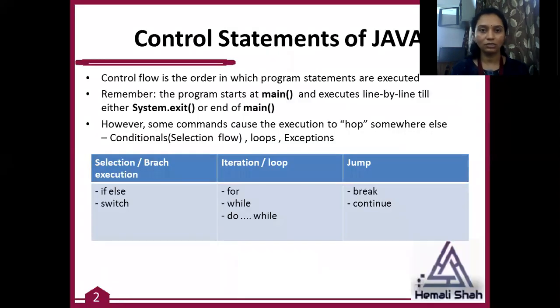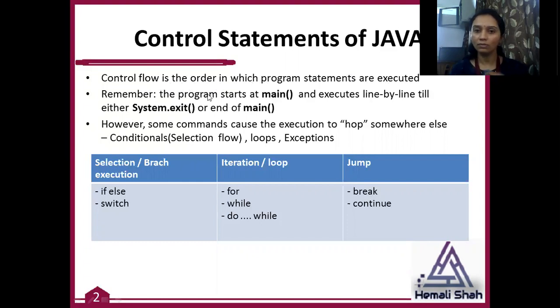So let us first talk about what control statements are. Control statements basically control the flow. Control flow is basically the order in which program statements are executed. In which order your program statements execute.